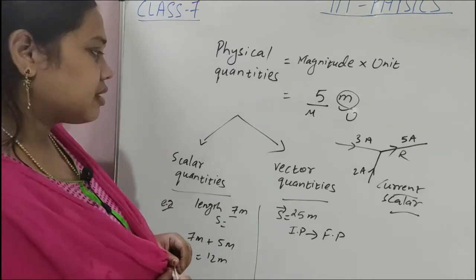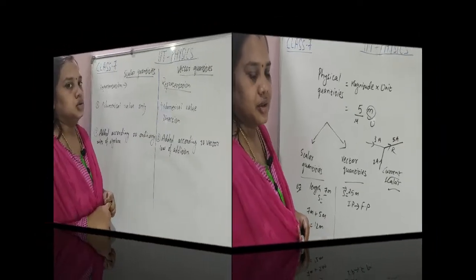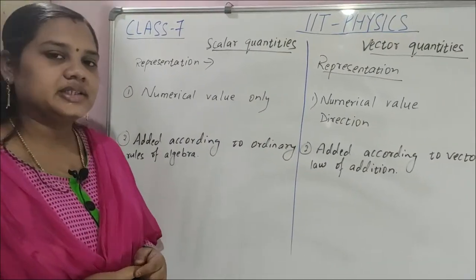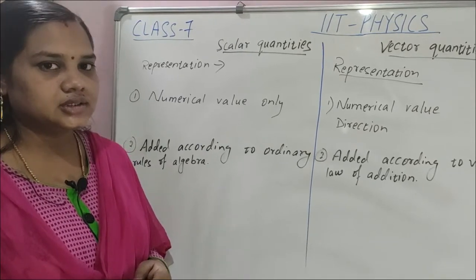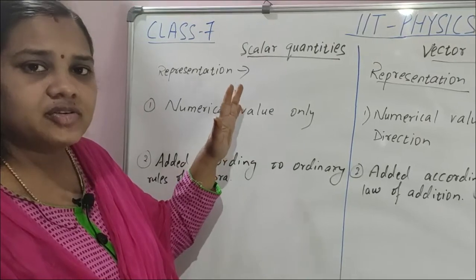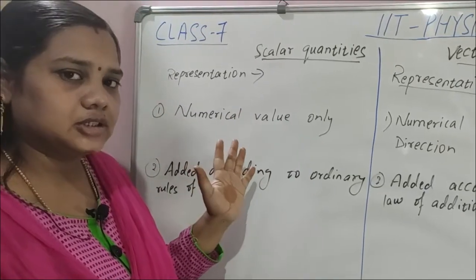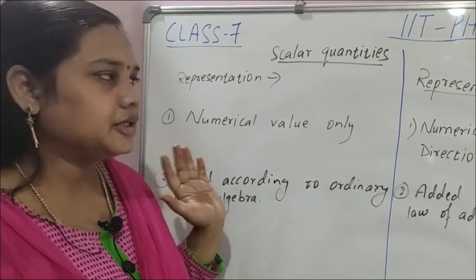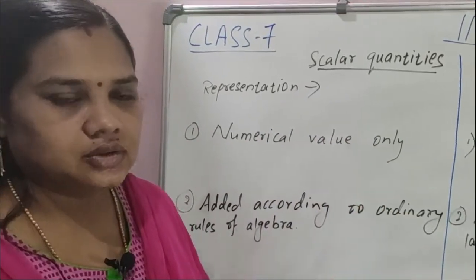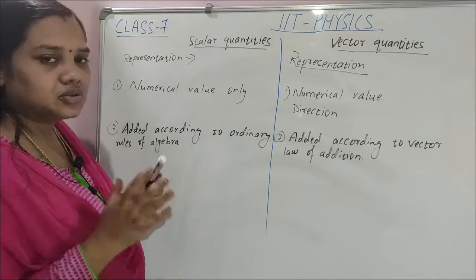Now we are going to see the difference. See children, the basic difference between scalar quantities and vector quantities we will now discuss. Scalar quantity has only magnitude, no direction, so it gives you magnitude and unit. Vector quantity gives you magnitude, unit and direction. So representation is very important.